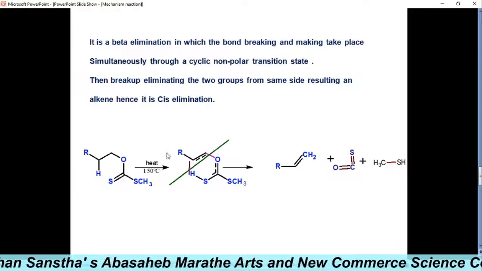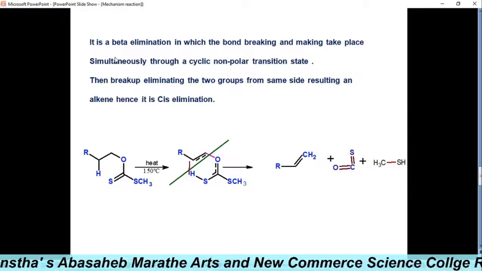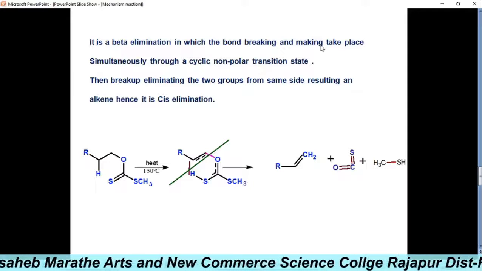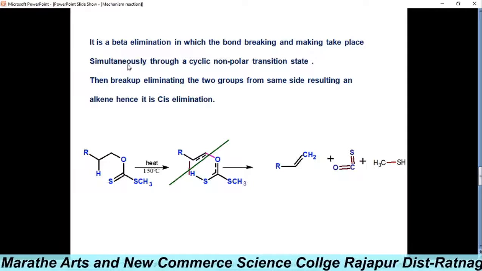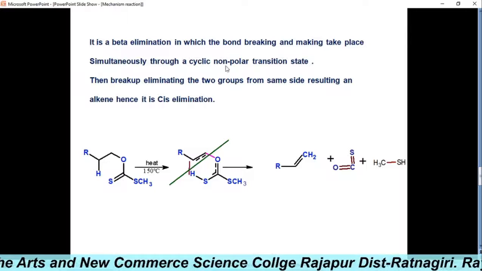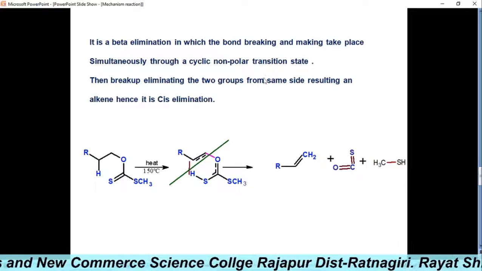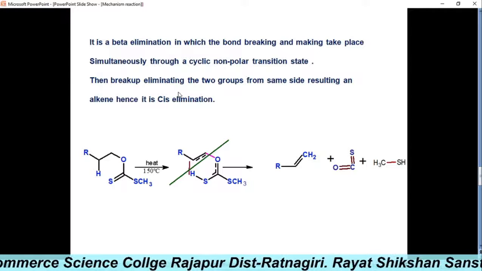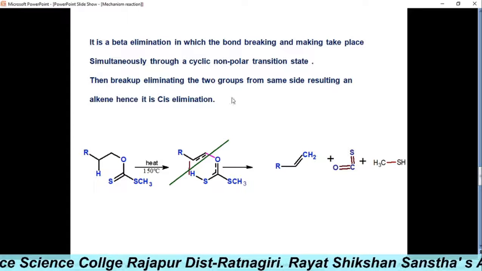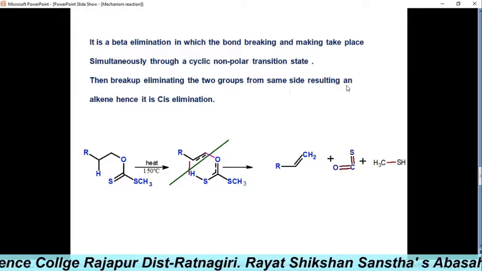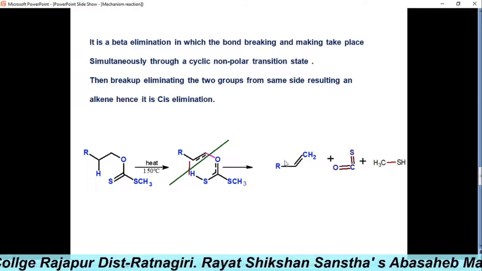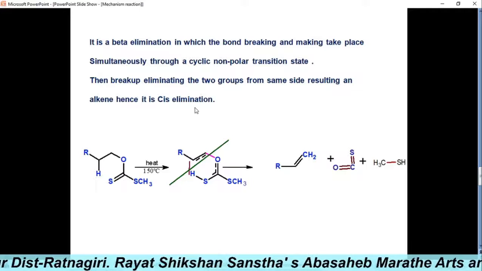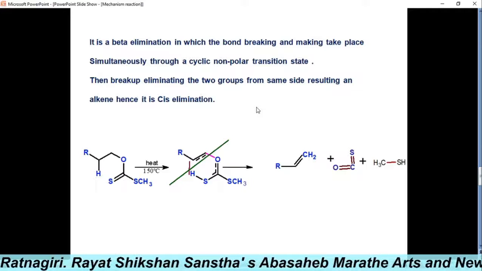Now we have seen the mechanism in detail. It is a beta elimination reaction in which bond breaking and making occur simultaneously through a cyclic non-polar transition state. This non-polar transition state breaks up, eliminating the two groups from the same side, resulting in an alkene. This is an alkene. Hence, it is a syn elimination reaction.